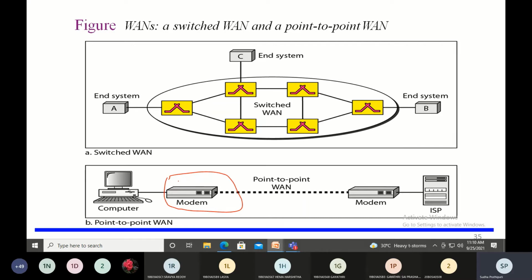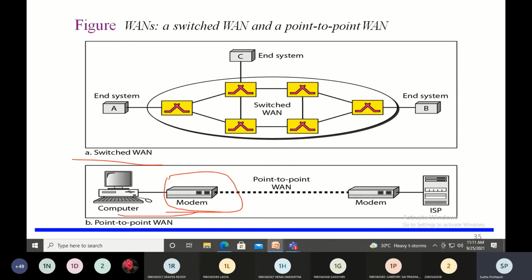So these are the 2 types of WANs, wherein in the switched WAN, you will be having a switch or a router, which will be connecting to another LAN or another WAN. So that is your switched WAN. And coming to the point-to-point WAN, it is a leased line from the telephone operator or from a cable operator, and that connects to the internet service provider. You can see that in the diagram.